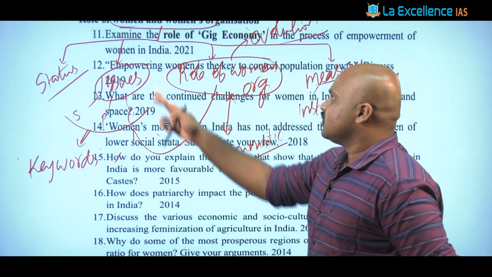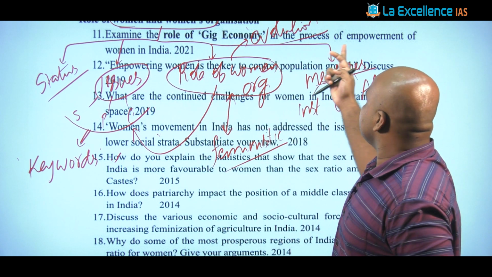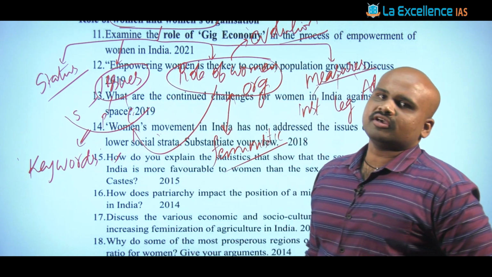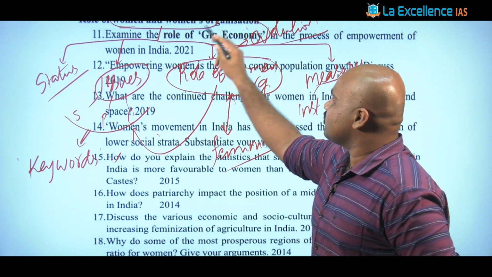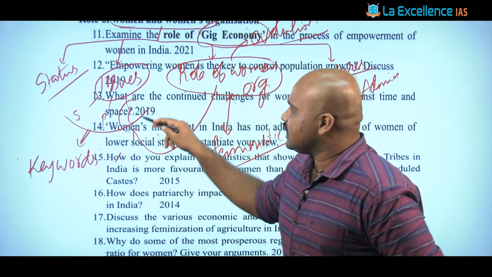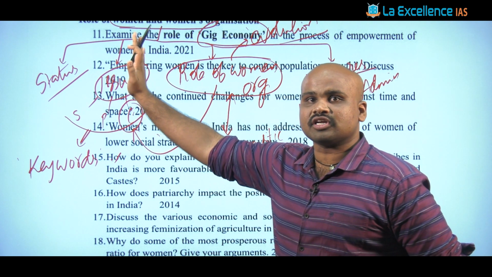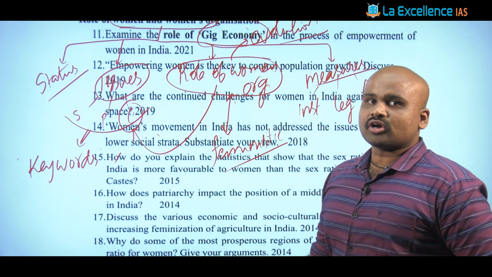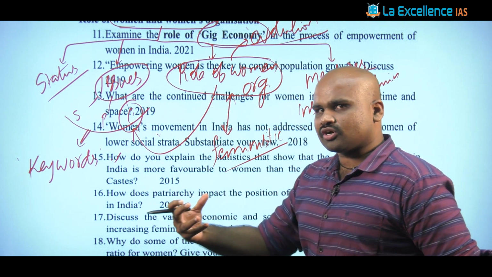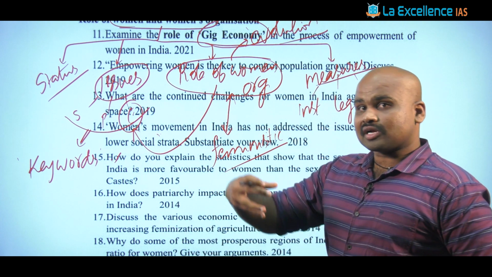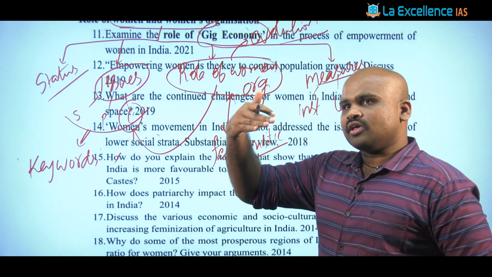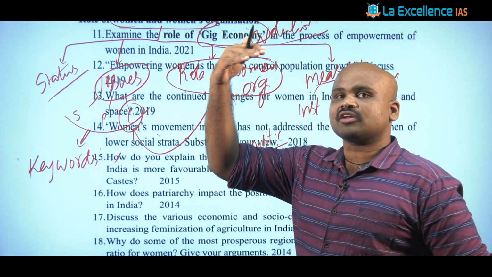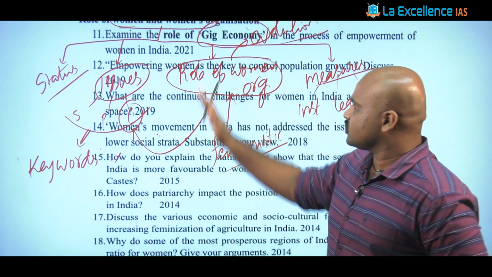Just look at it. Examine the role of gig economy in the process of empowerment of women in India. When you are talking about gig economy, it is fundamentally asking about the economic dimensions of the issues faced by women. You talk about pink collar jobs, gender stereotyping in the economic sector, and the glass ceiling effect with respect to the restrictions on the prospects of career growth of women. So that you can answer.